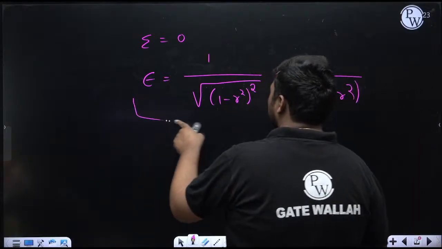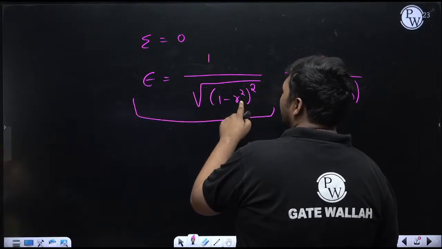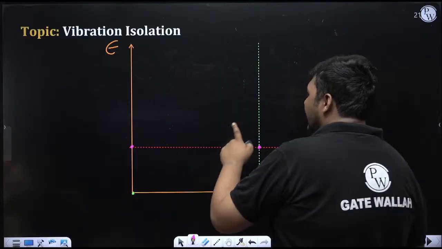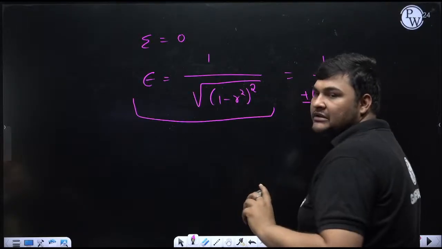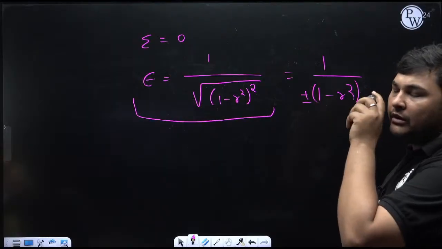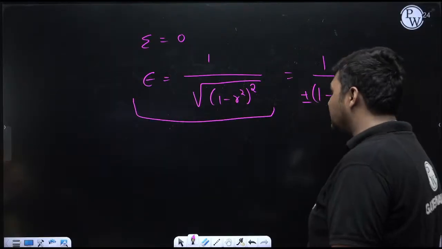Now you can see, again if we put r equal to 0, epsilon will be 1. R equal to root 2, epsilon will be 1. R less than root 2, epsilon is greater than 1. That I already calculated and concluded. If r is greater than root 2, epsilon will be less than 1. But what will be the pattern of this graph? So you can see,